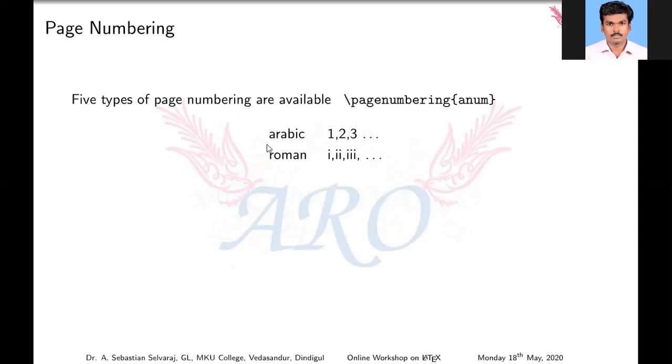Five types of numbers are available: Arabic, and Roman. Capital R creates capital Roman numerals. Alph creates A, B, C. We may define our page number like A, B, C also. With the page numbering within curly braces, you enter alph. If you use capital Alph, it creates capital A, B, C. This is the page numbering style.